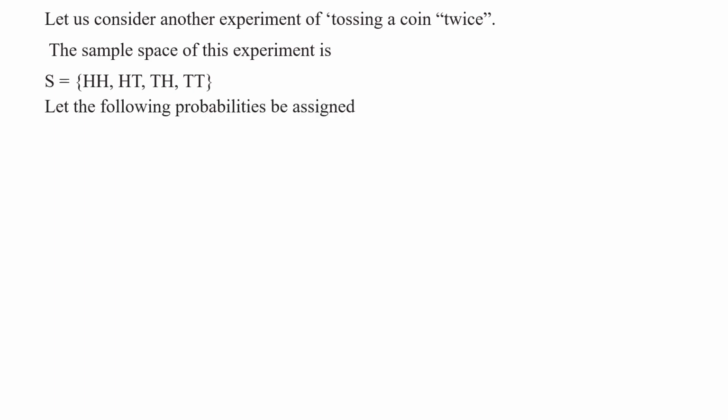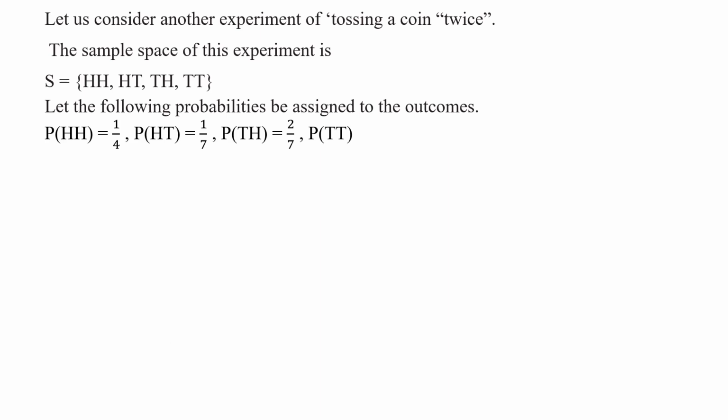Let the following probabilities be assigned to the outcomes. Let us consider the probabilities of these sample points are assigned as follows. P of HH is equal to 1 by 4. P of HT is equal to 1 by 7. P of TH is equal to 2 by 7. P of TT is equal to 9 by 28.